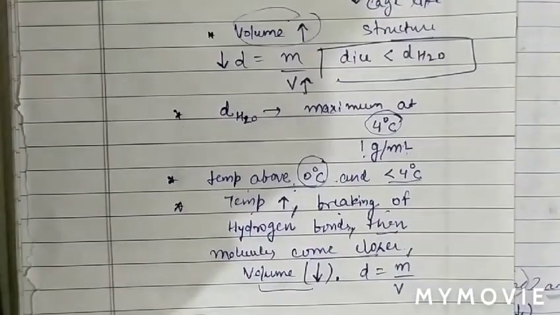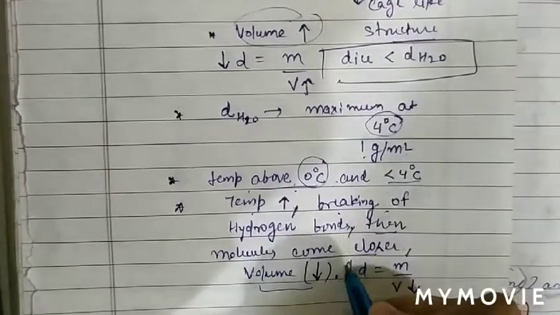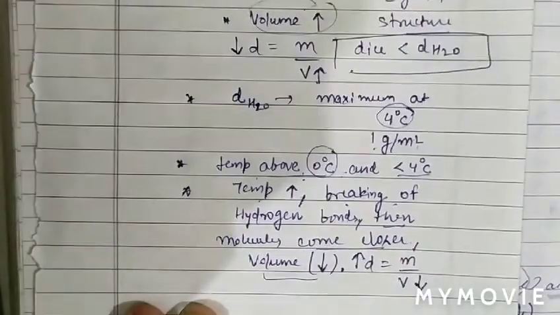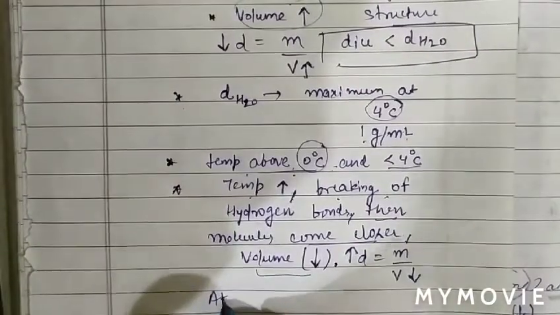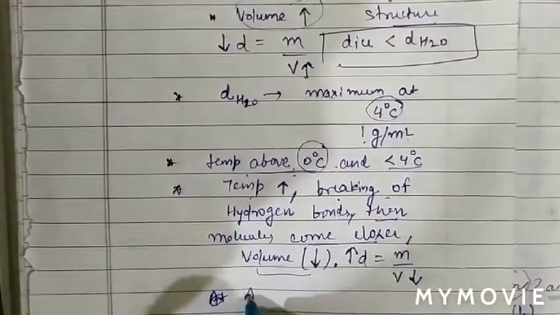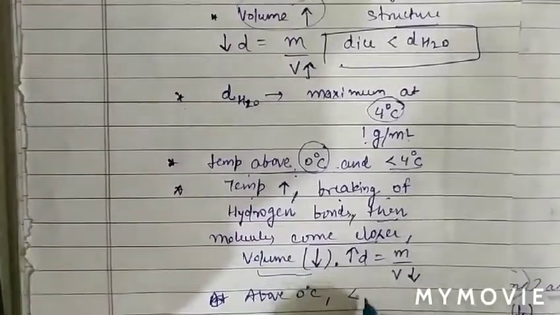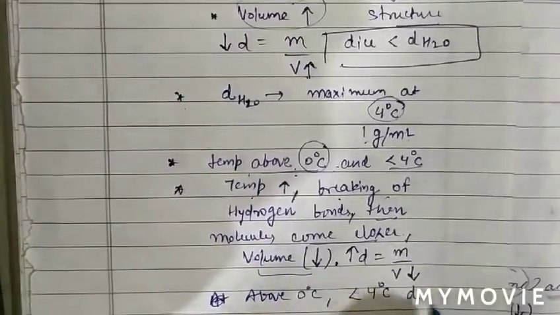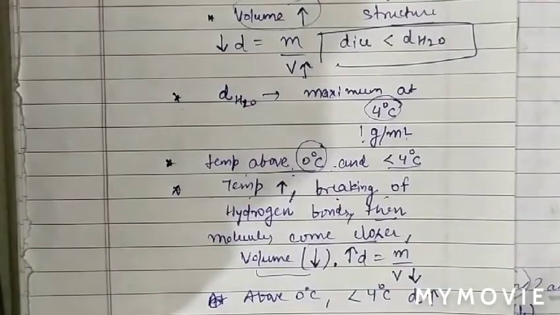So when volume decreases, density increases. So we can say that above 0 degrees Celsius and less than or equal to 4 degrees Celsius, the density of water increases.